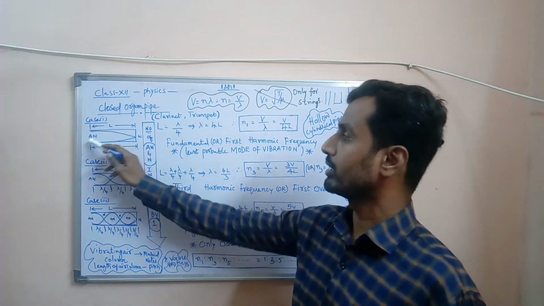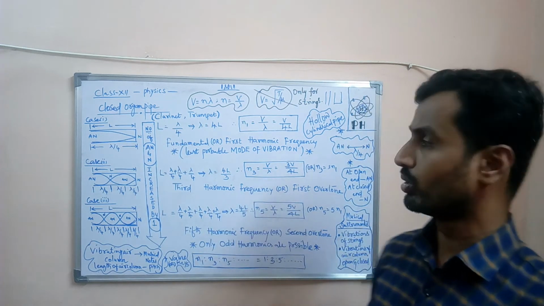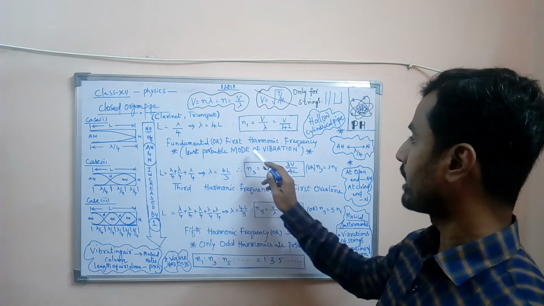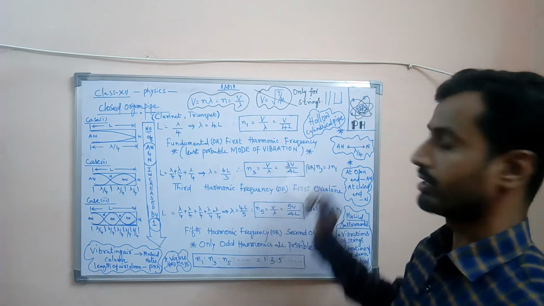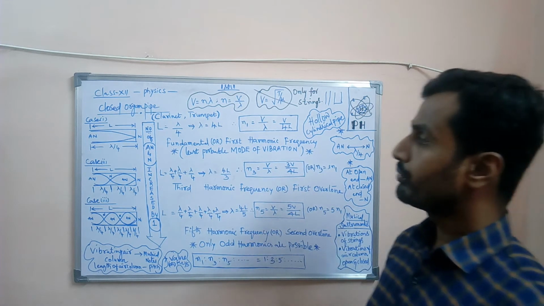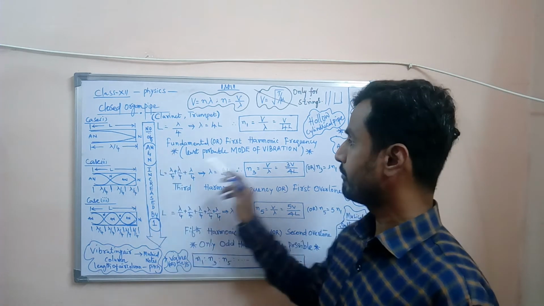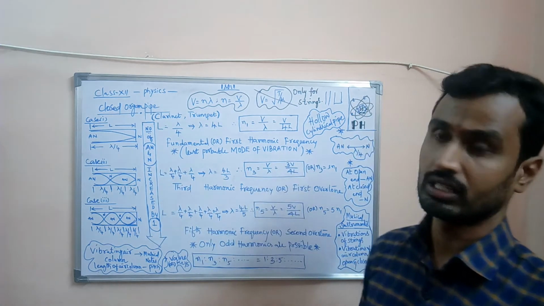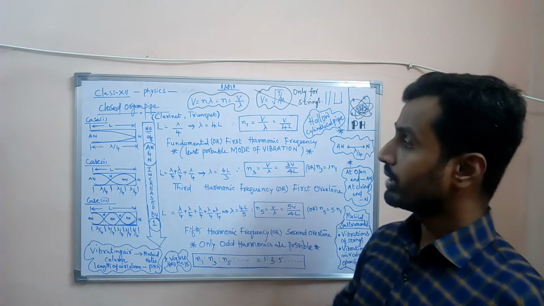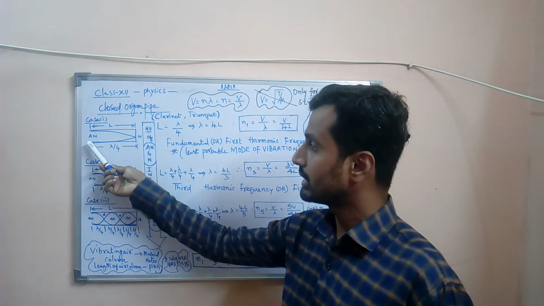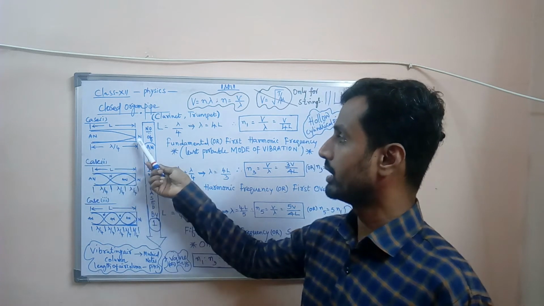Minimum number of antinodes and nodes are formed, so the fundamental mode of vibration is called the least probable mode of vibration. To form a stationary wave in the fundamental mode of vibration, in the case of a closed organ pipe, we require at least one antinode and one node.